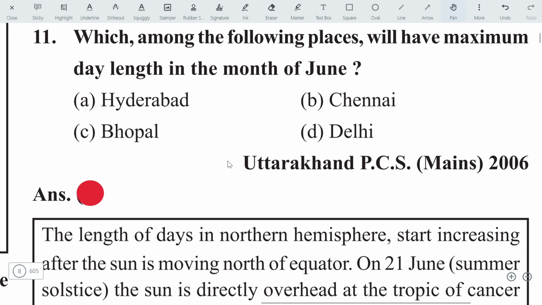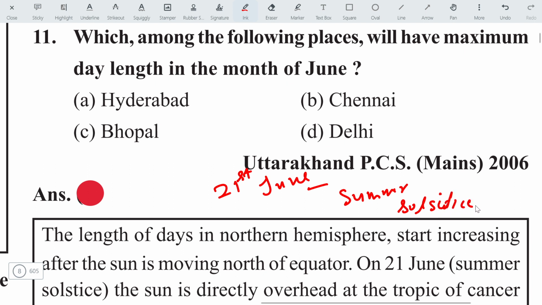Which among the following places will have the maximum day length in the month of June? How do you solve this type of question? In the month of June, mainly on 21st June, it is called the summer solstice. What is it called? Summer solstice. And the day length will be longer in the northern hemisphere.